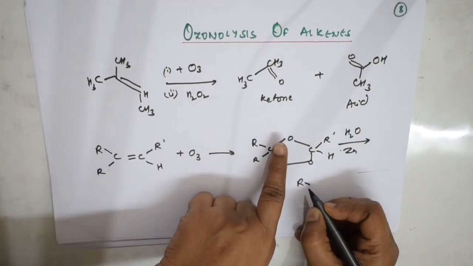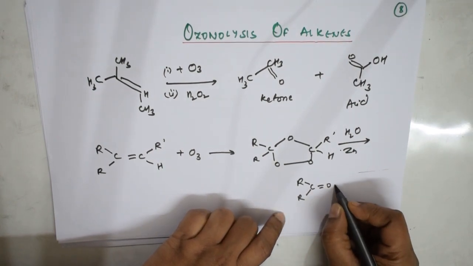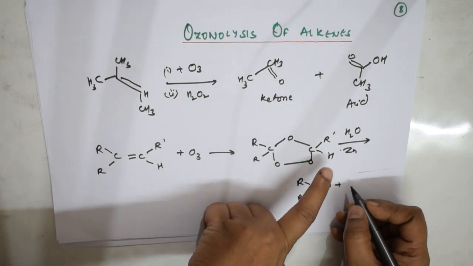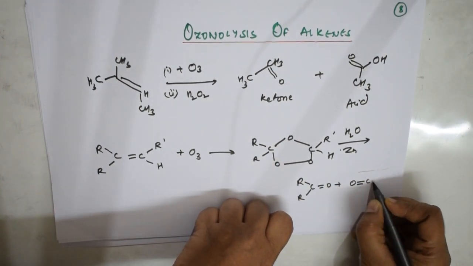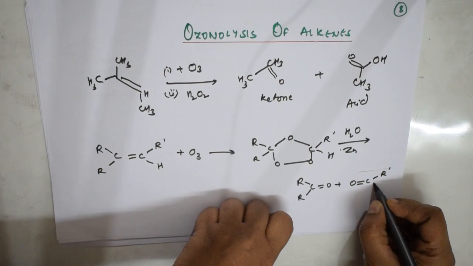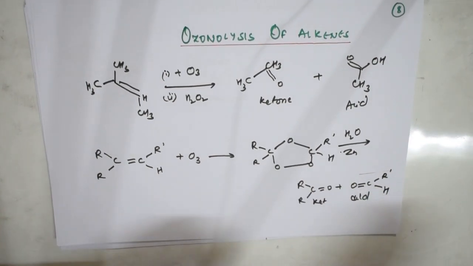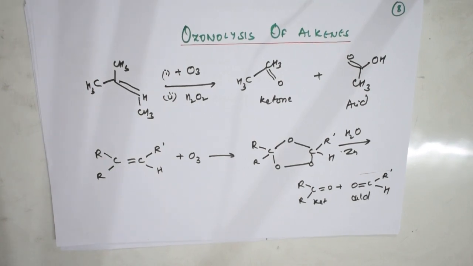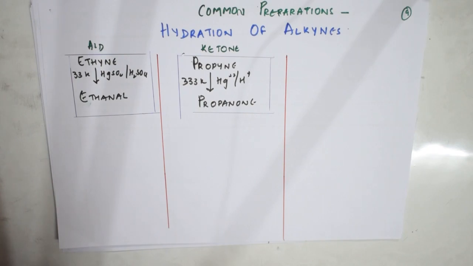So the ketone, if I break it here, the ketone which I get is C double bond O R, and if I break this side, the compound which I get is C R and H. So this is the ketonic part and this is the aldehydic part, right students? This is clear, right? Now let us come and see the next part, that is preparation using hydration of alkynes.